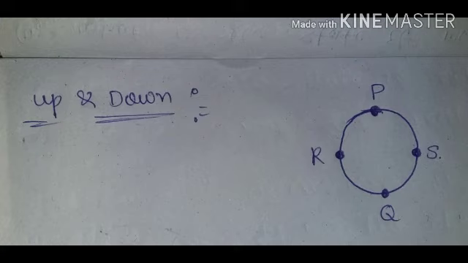But in the view of pin Q, it appears exactly opposite. In the same way, the directions of up and down are not the same for pins R and S. They change with the position from where the pins are observed.